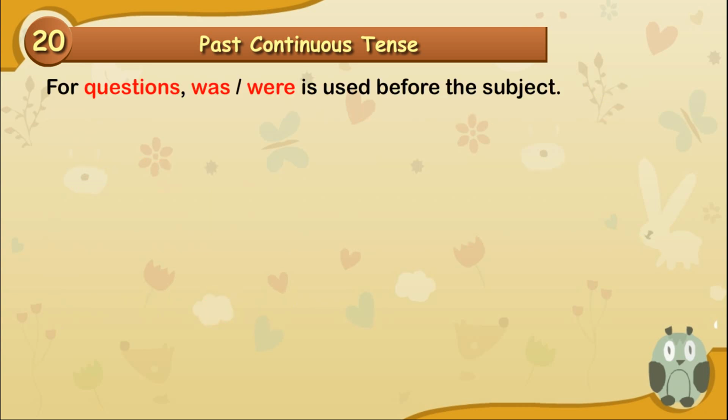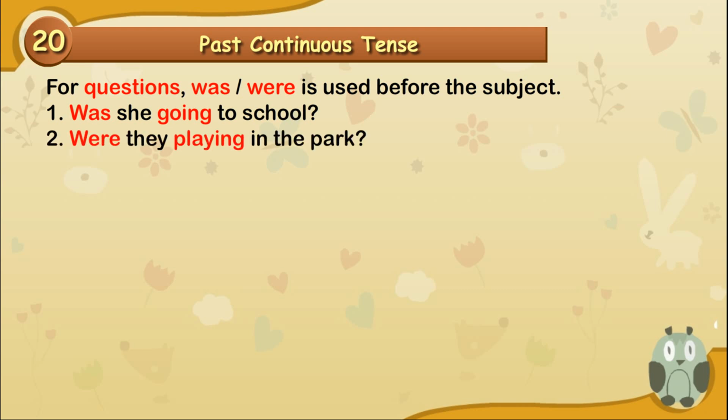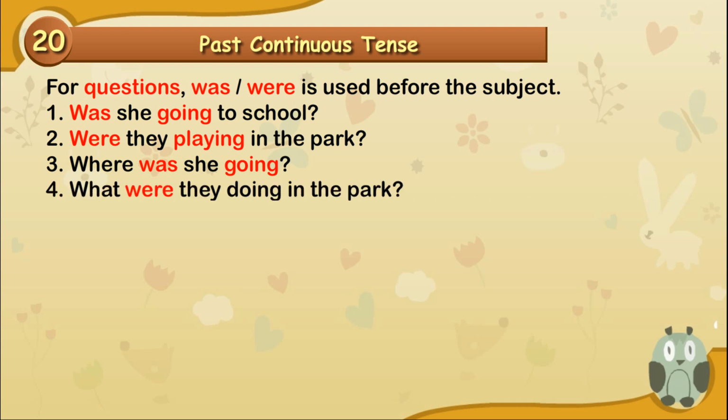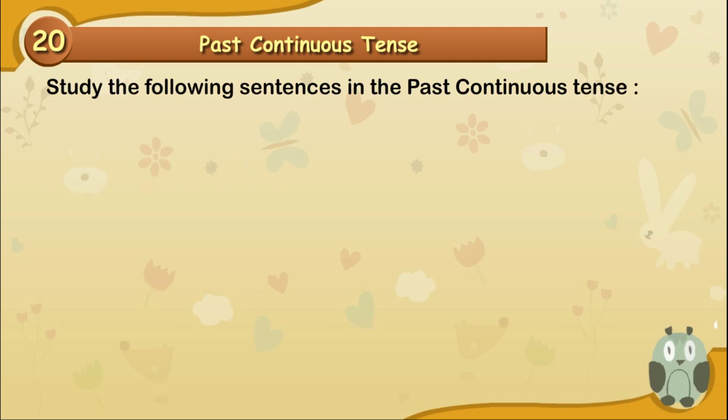For questions, was, were is used before the subject. Was she going to school? Were they playing in the park? Where was she going? What were they doing in the park? Study the following sentences in the past continuous tense.